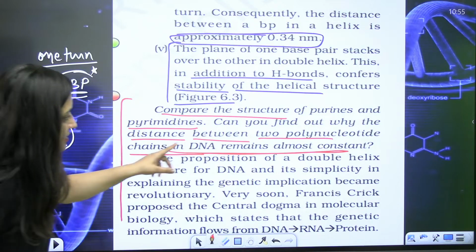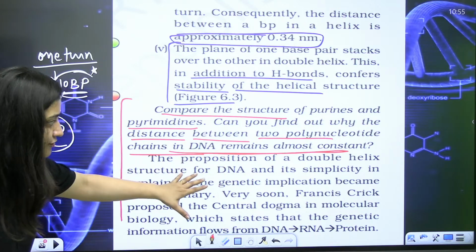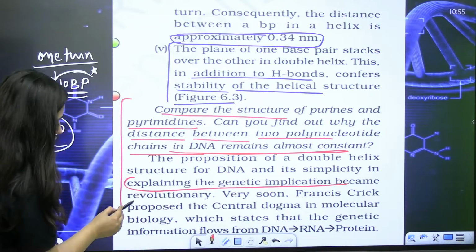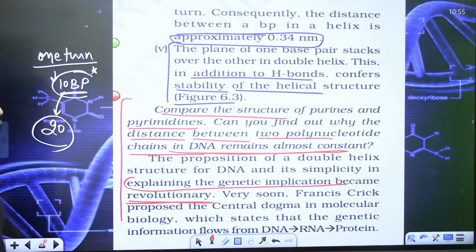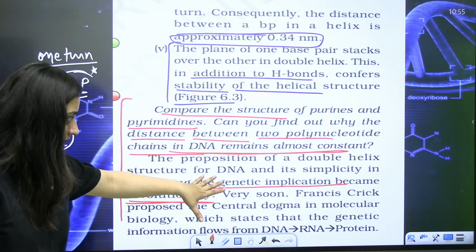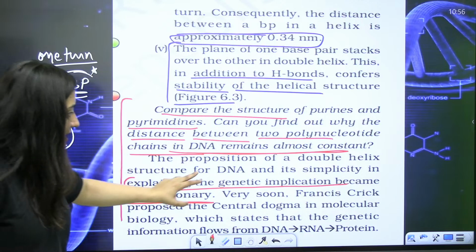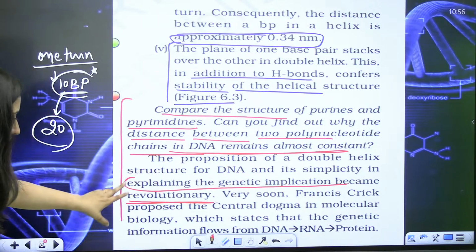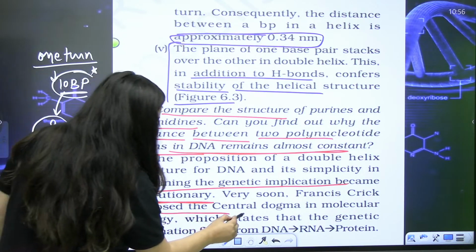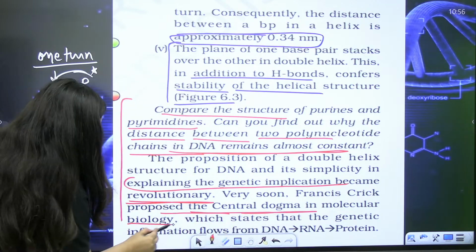The proposition of double helical structure for DNA and its simplicity in explaining the genetic implication became revolutionary. Very soon, Francis Crick proposed the central dogma in molecular biology.